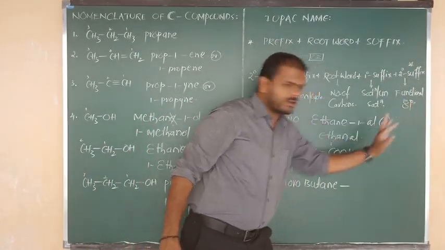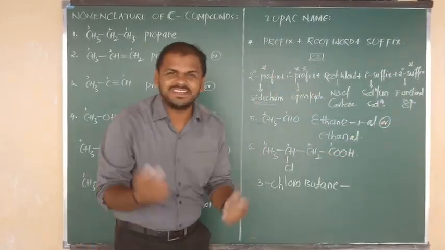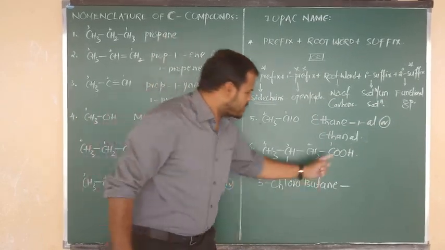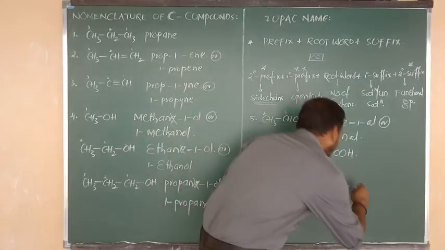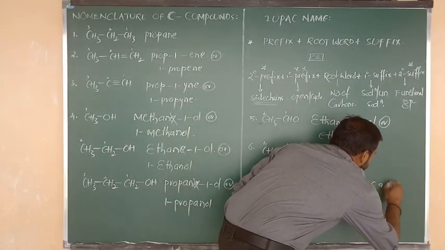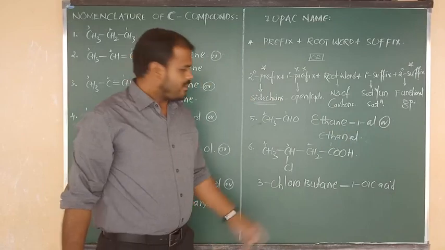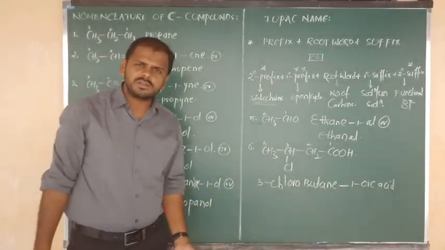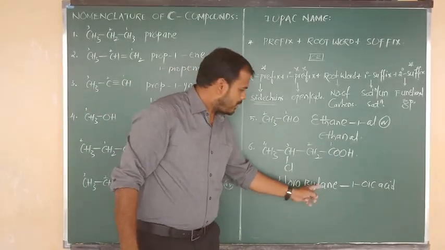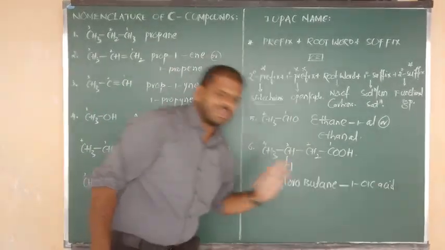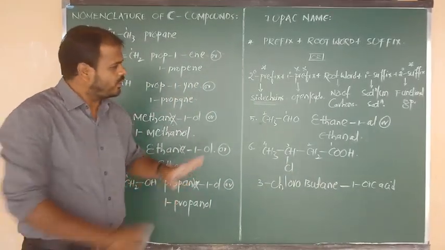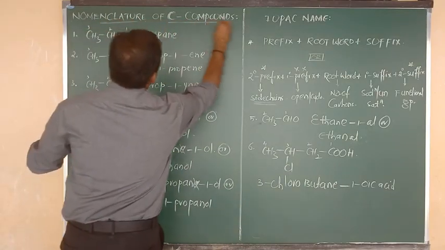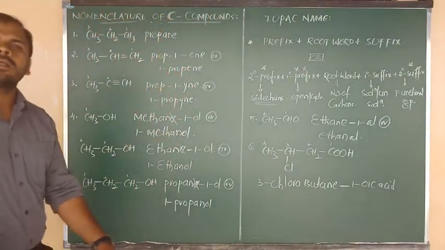Next one is the functional group, that is nothing but carboxylic acid. For carboxylic acid, what is the secondary suffix? Oic acid. The oic acid position is 1, so we can say 1-oic acid. The first carbon is connected to the oic acid functional group. In short form we can also say 3-chlorobutanoic acid, because the e is going to be cancelled. In that manner we have to write the nomenclature of carbon compounds or organic compounds.